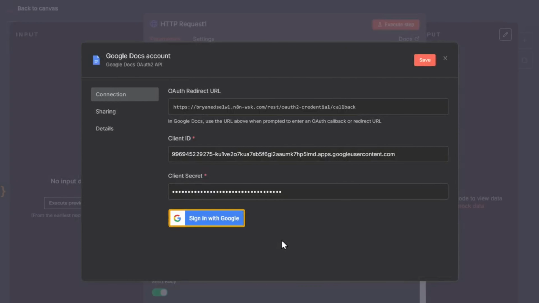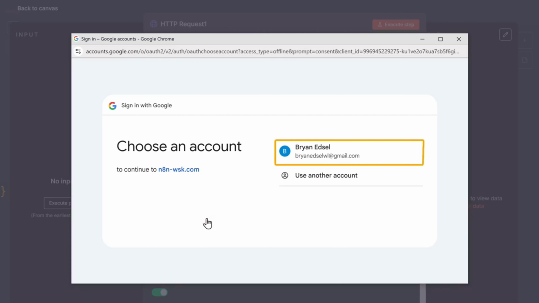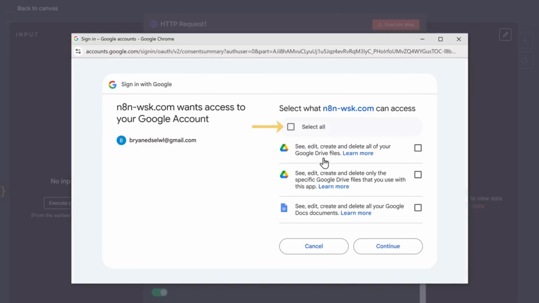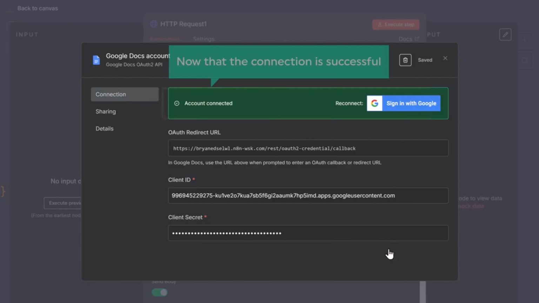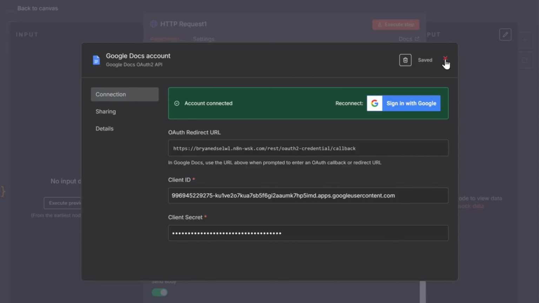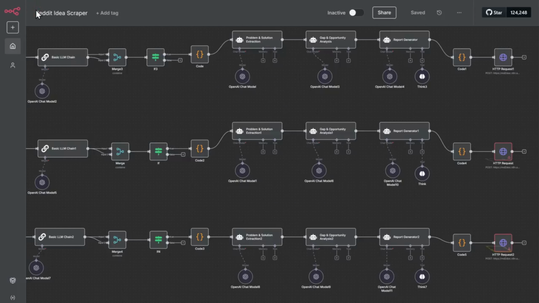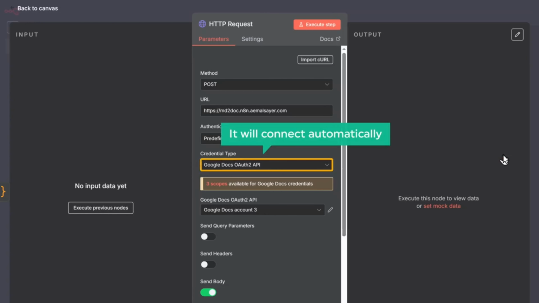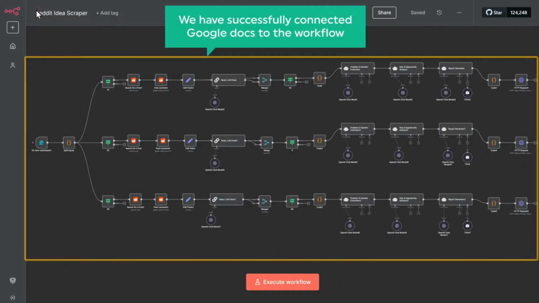Now click sign in with Google. Choose your Google account. Grant all the necessary permissions by selecting all and click continue. And now the connection is successful. Simply open all the other nodes and they will connect automatically. And we have now successfully connected Google Docs to the workflow.